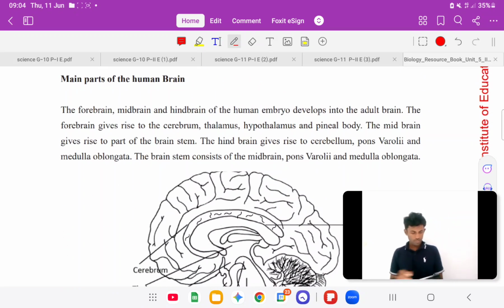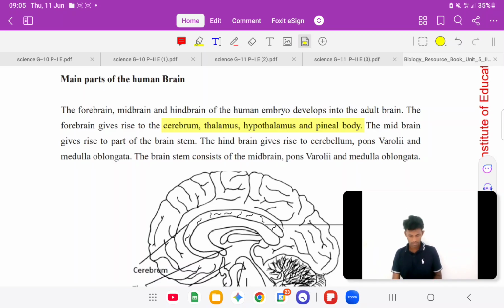Just go to the next paragraph. Here the forebrain gives rise to cerebrum, thalamus, hypothalamus and pineal body. ගොඩක්කට අමතක වෙන්නේ pineal body එක. Pineal body is a forebrain part.